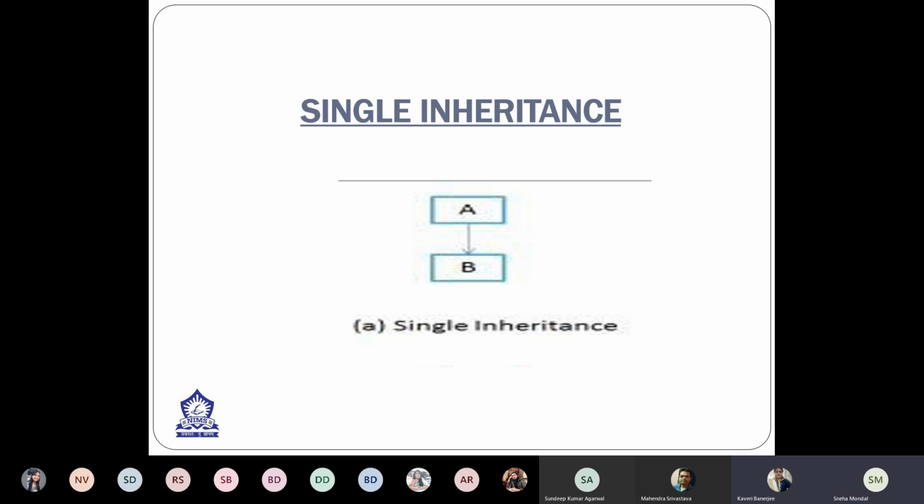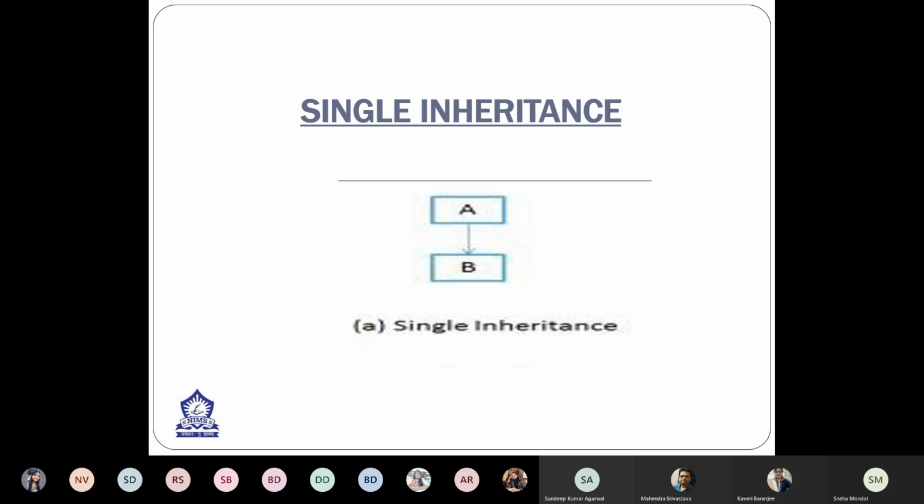This is single inheritance. As we all know, in single inheritance there are two classes. First is the base class, which is also known as the parent class. Here, one child class is derived from any one base class. This is called single inheritance.